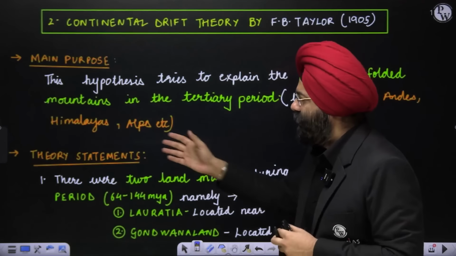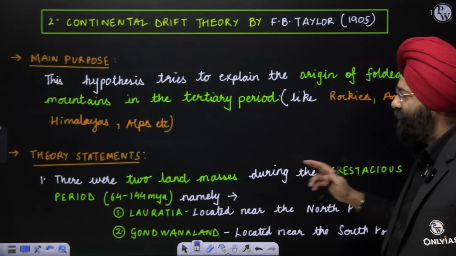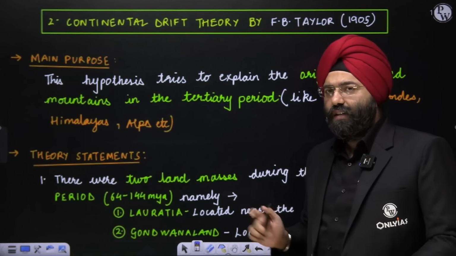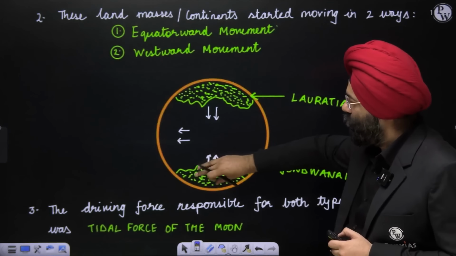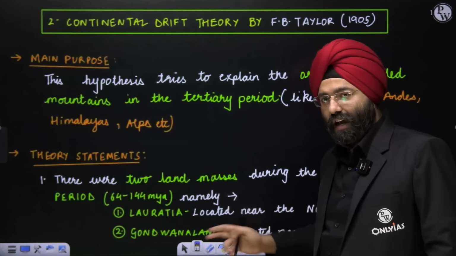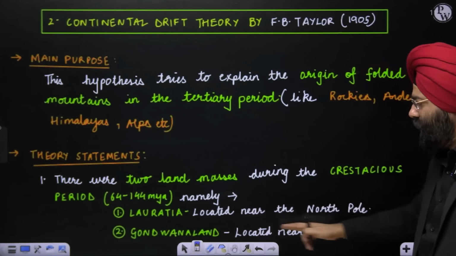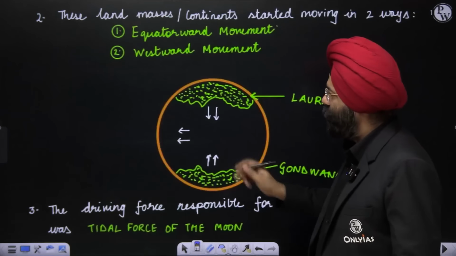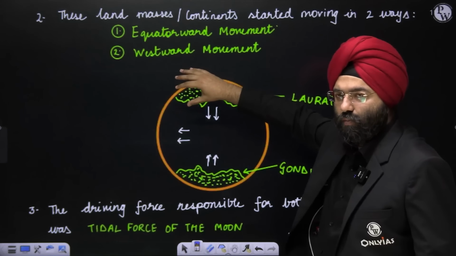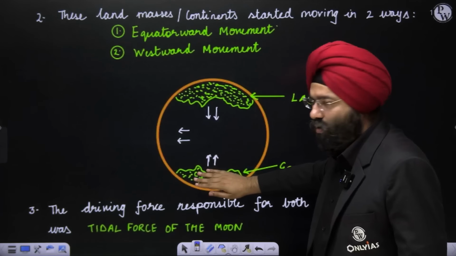Now, let's see the theory statements. He says that there were two land masses during the Cretaceous period. The Cretaceous period is basically from 64 to 144 million years ago. The two land masses are Laurasia and Gondwanaland. Laurasia is located near the North Pole and Gondwanaland near the South Pole. If you see the diagram over here, one landmass is located near the North Pole and the other close to the South Pole. This is Laurasia, the northern one, and this is Gondwanaland, the southern one.